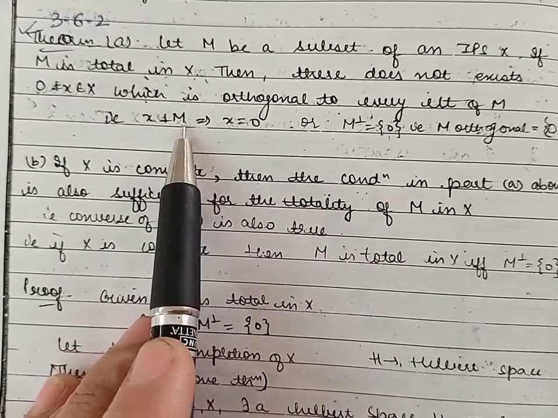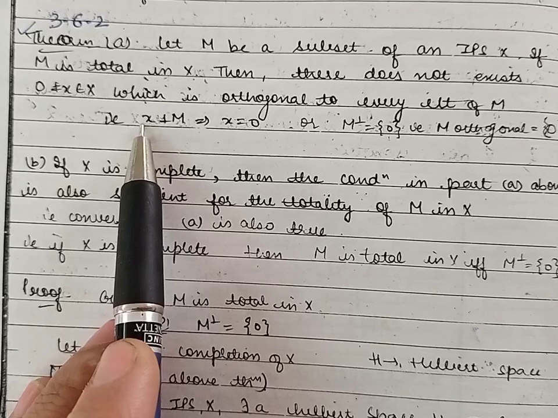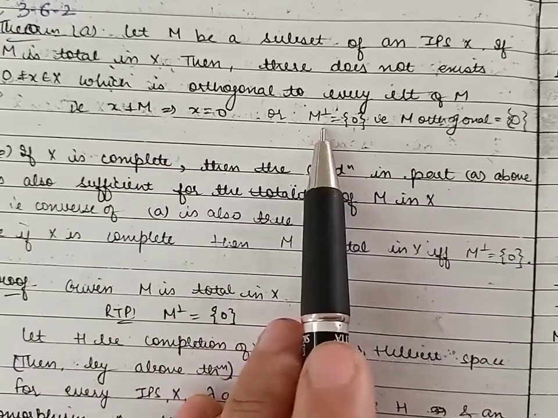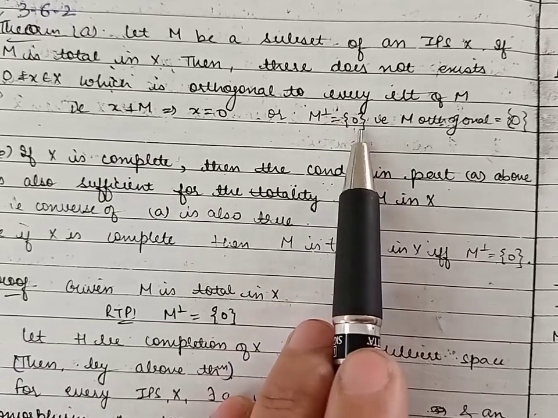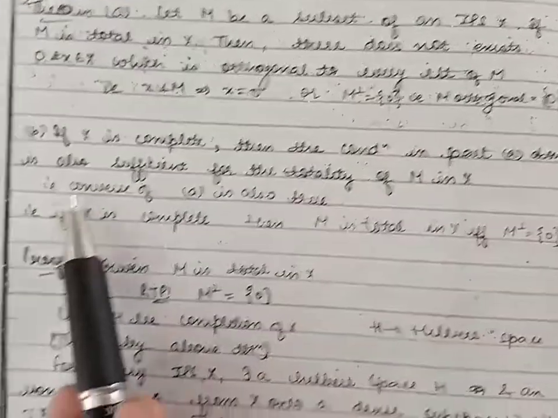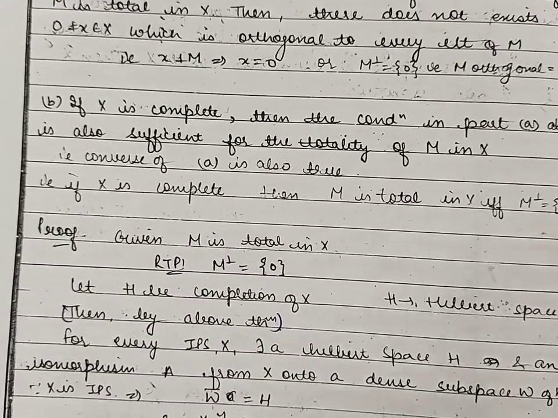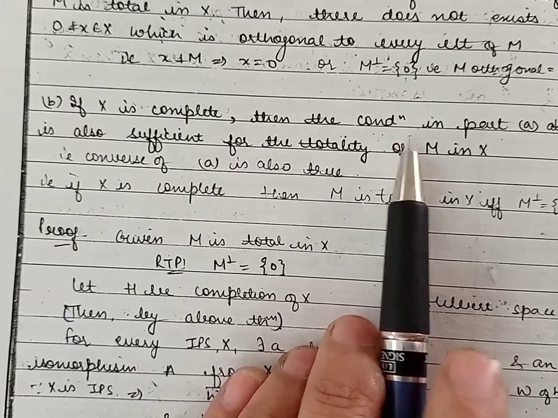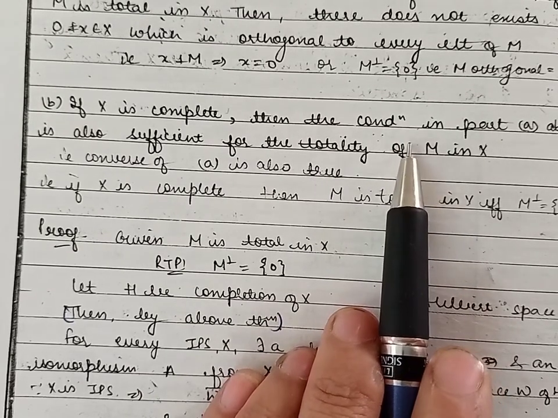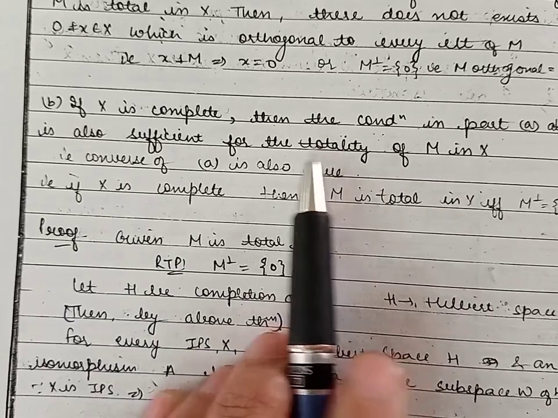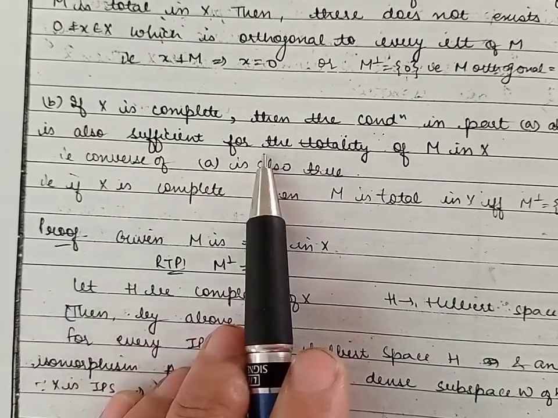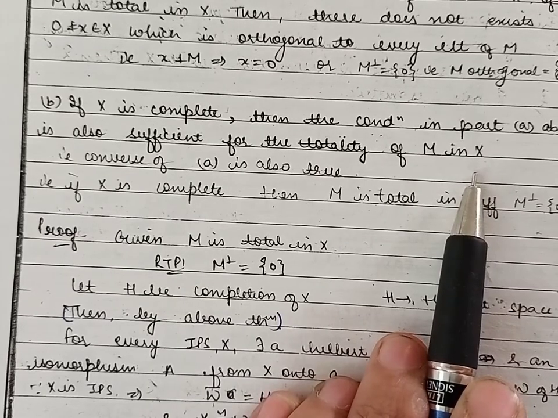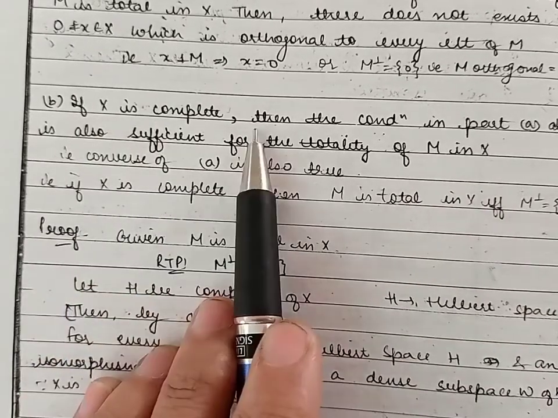Because X is orthogonal to M, it means X belongs to the orthogonal complement of M. It means we can say that M orthogonal complement will be 0. In the second part, we will prove that if X is complete, then the converse of the above is also true. Means we can say that the condition in part A is also sufficient for the totality of M in inner product space X if X is complete.